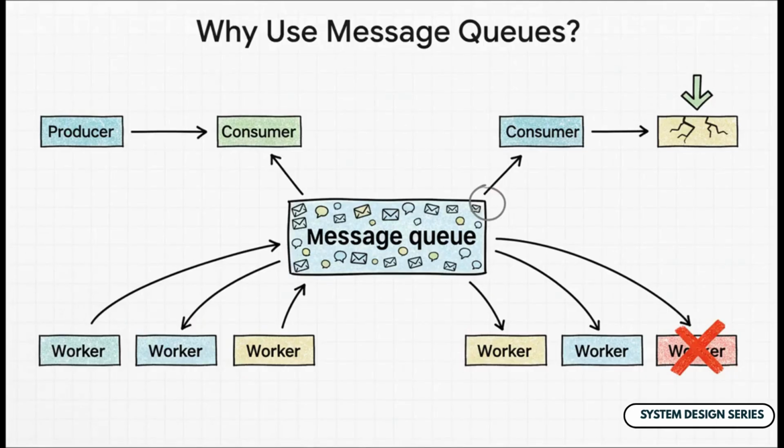And this simple idea is incredibly powerful for a few reasons. First, it decouples our services. The sender has no idea who the receiver is, and frankly, it doesn't care. Second, reliability. If, say, the SMS service goes down for an hour, no problem. The messages just pile up safely in the queue until it comes back online. Third, scalability. If notifications are backing up, we can just add more consumers, more mail carriers, to process the work faster. And finally, fault tolerance. If the email service fails, it doesn't bring down the push notifications or the main service. Everything else keeps running smoothly.